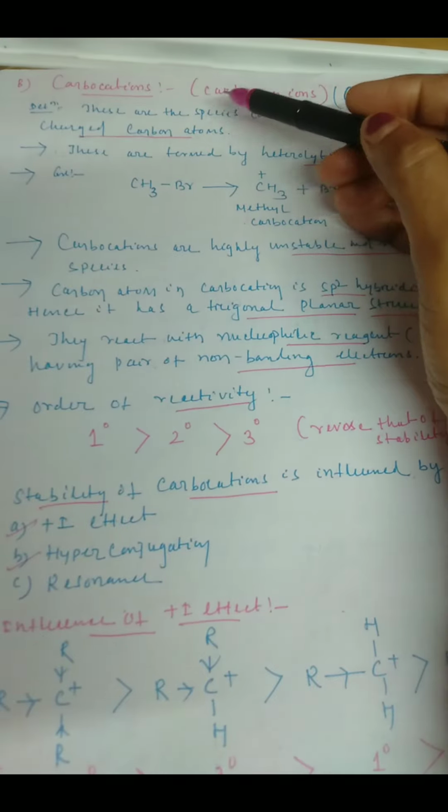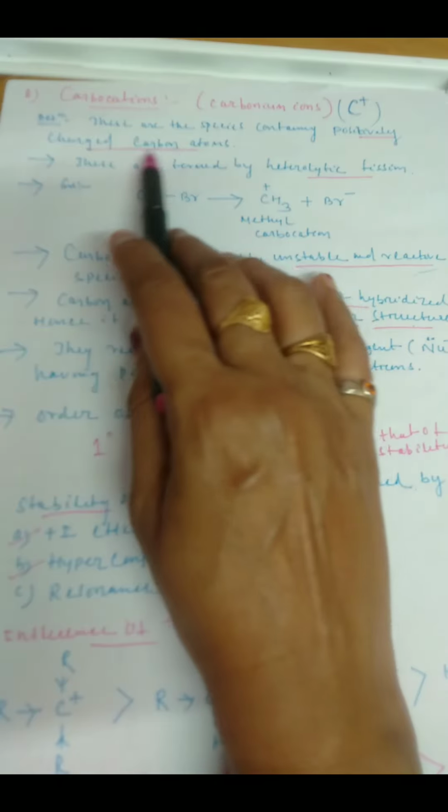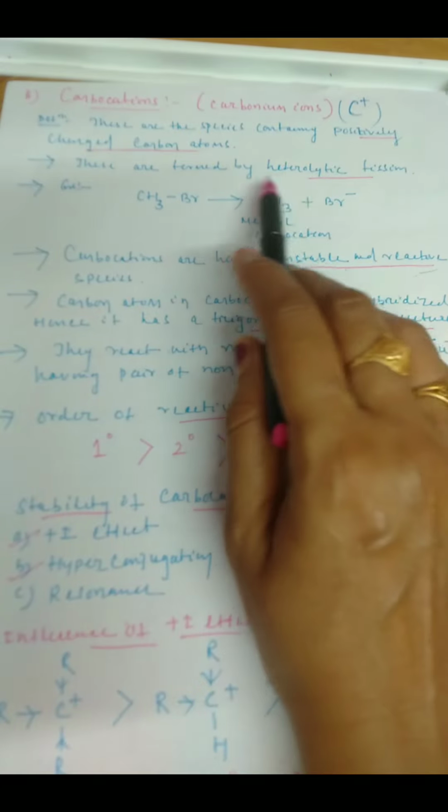Now, another reaction intermediate is your carbocation, which is also known as carbonium ion, carbon having positive charge on it. Now, what is the definition? These are the species containing positively charged carbon atom. Now, how is it formed? These are formed by heterolytic fission.